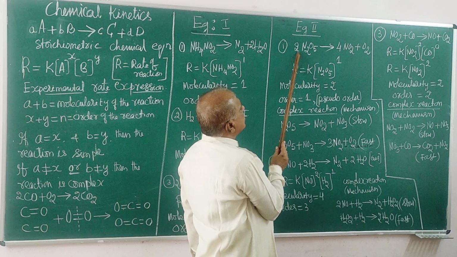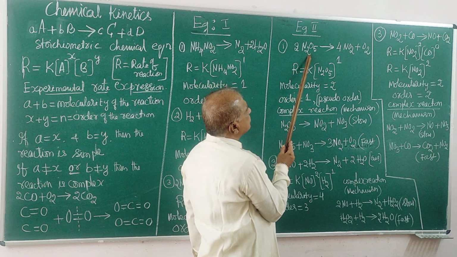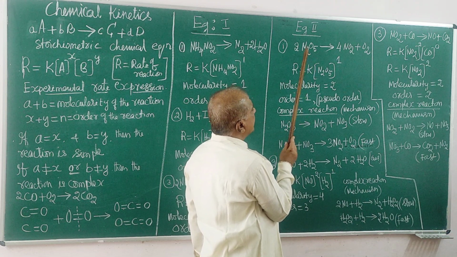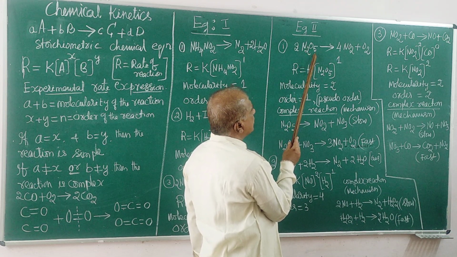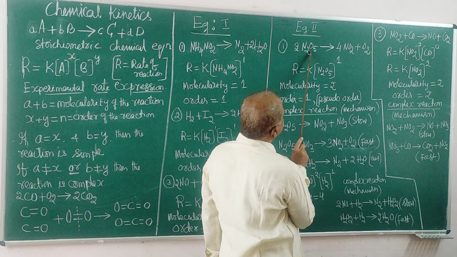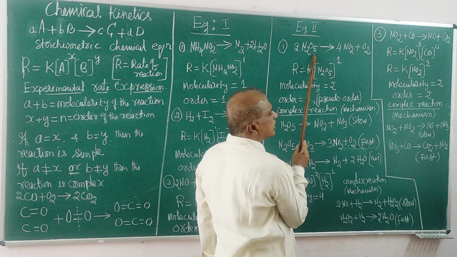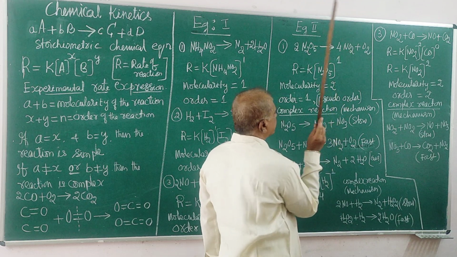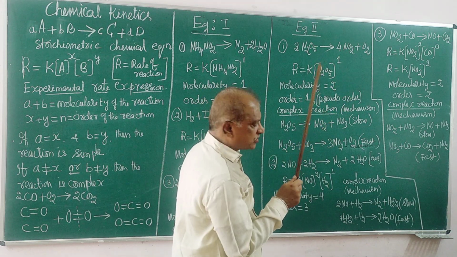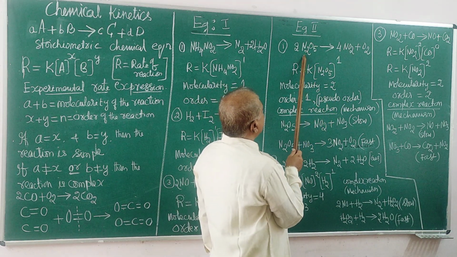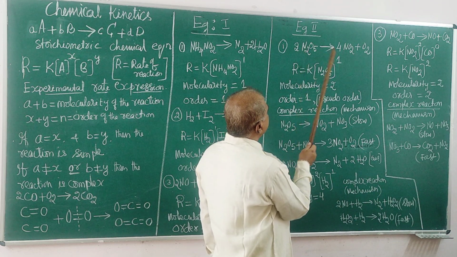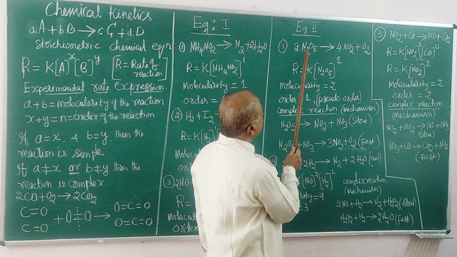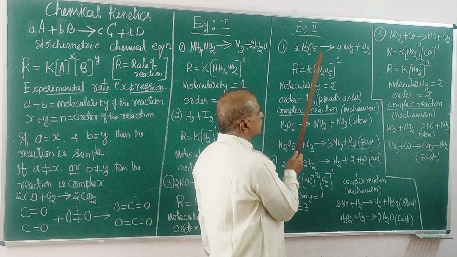Let us go to the next set of examples. Look at this, the decomposition of dinitrogen pentoxide, that is nitrogen pentoxide. What is that? It is a solid at room temperature. When it decomposes, it immediately becomes gas. Of course, it is in the gaseous state. This is the stoichiometric chemical equation. It says that it is a bimolecular reaction, 2 molecules of the same reactant.